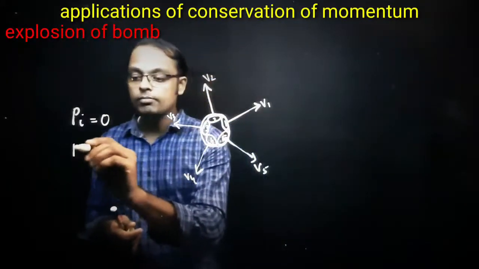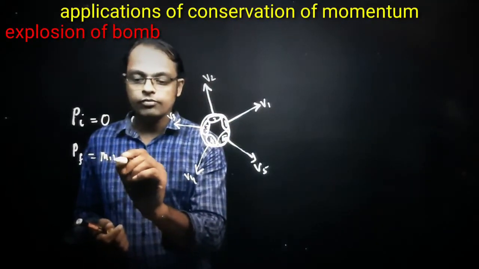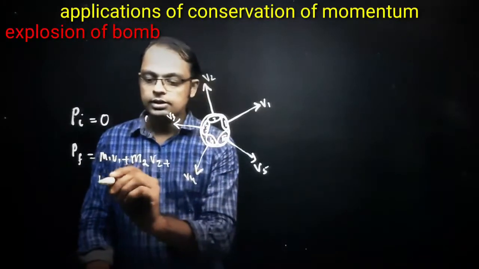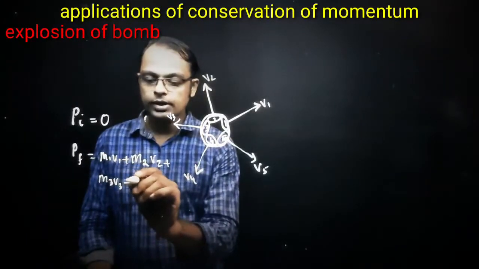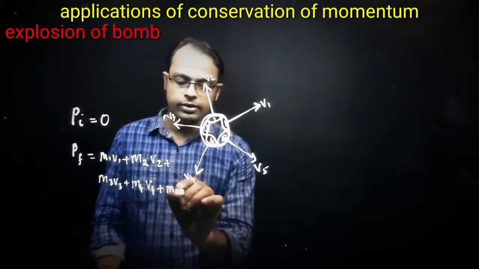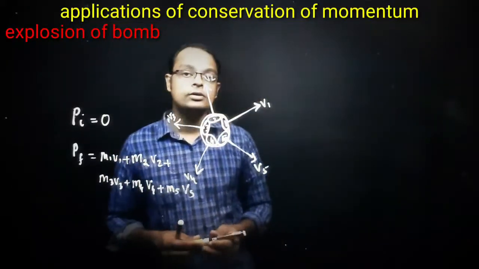What is the momentum after explosion? That is the final momentum: m1v1 plus m2v2 plus m3v3 plus m4v4 plus m5v5.